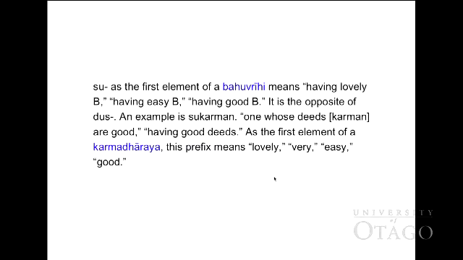The next one is su. As the first element of Bahuvrihi means having lovely B, or having easy B, or having good B. So it is opposite of dus. Example, su karman, whose deeds are good. So having good deeds. So as the first element of the Karmadharaya, this prefix can be lovely, very easy, or good.